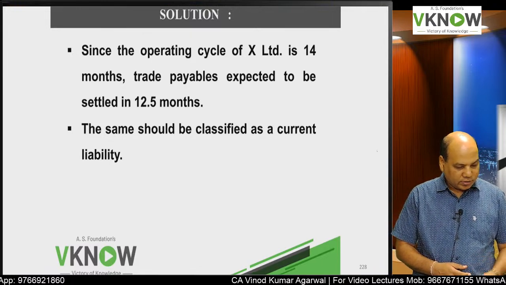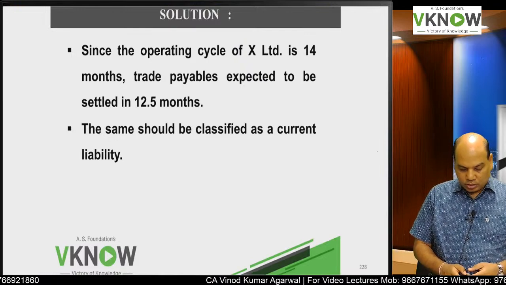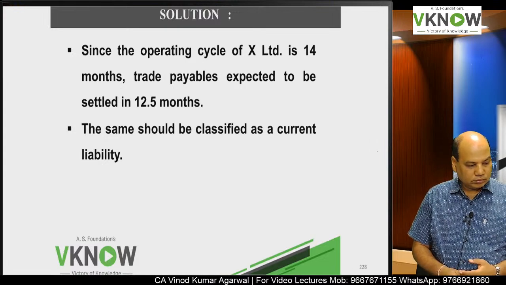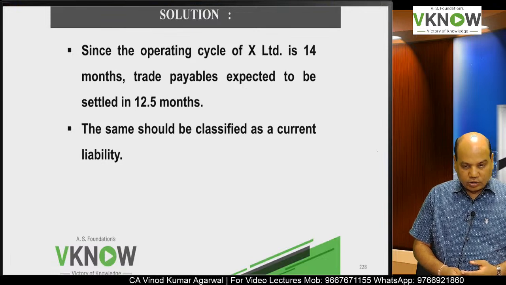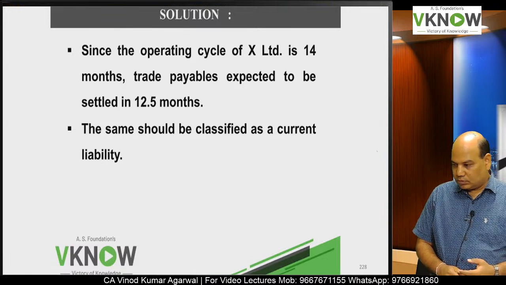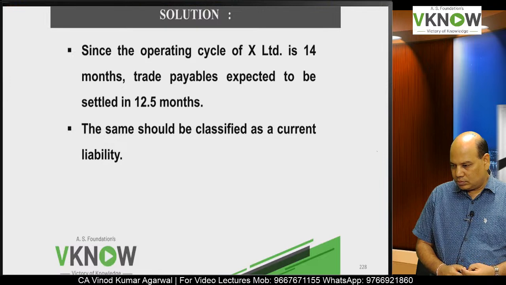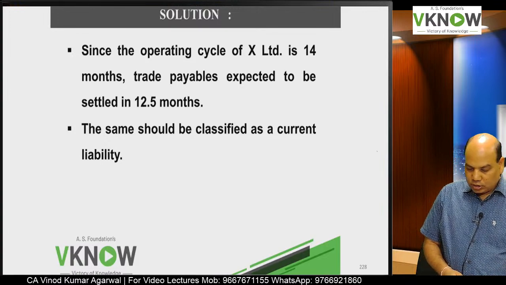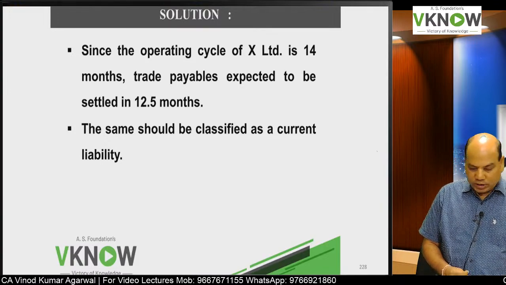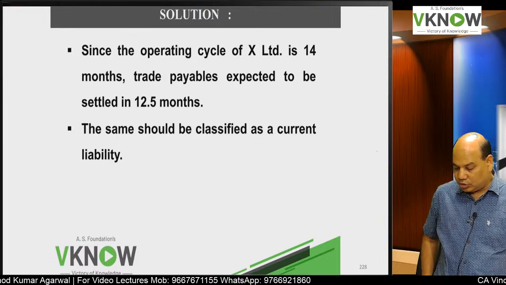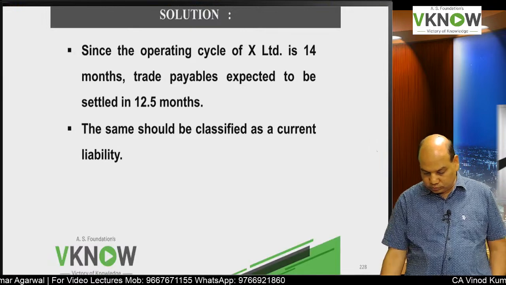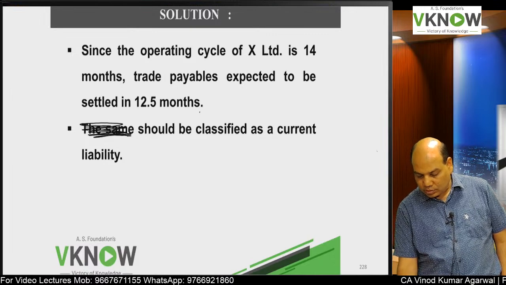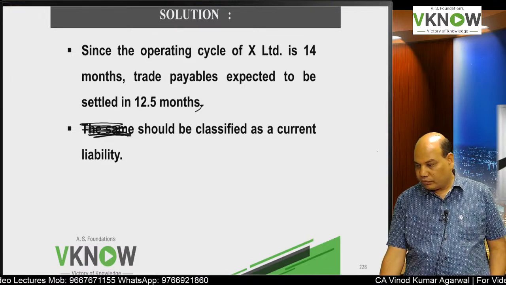Answer of question 26. Since the operating cycle of X Limited is 14 months, trade payable expected to be settled in 12.5 months should be classified as current liability.